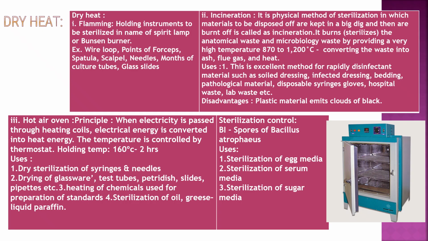Uses: dry sterilization of syringes, needles, drying of glassware, test tubes, petri dishes, slides, pipettes, heating of chemicals used for preparation of standards, sterilization of oil, grease, liquid paraffin. Sterilization control of the hot air oven: biological indicator, the spores of Bacillus atrophaeus. The uses of the hot air oven: sterilization of egg media, serum media, sugar media.